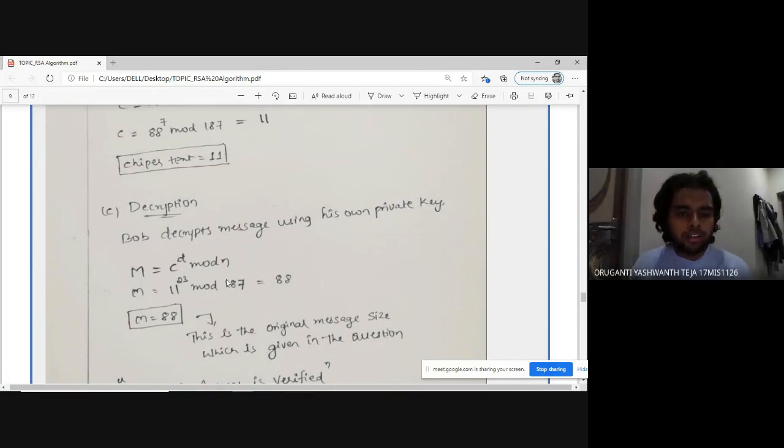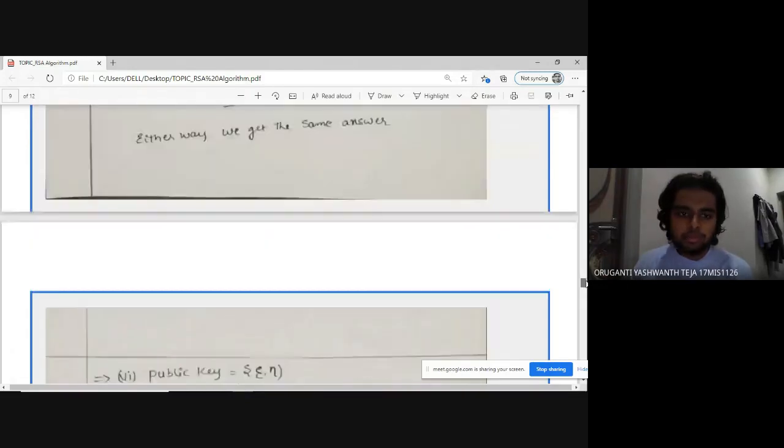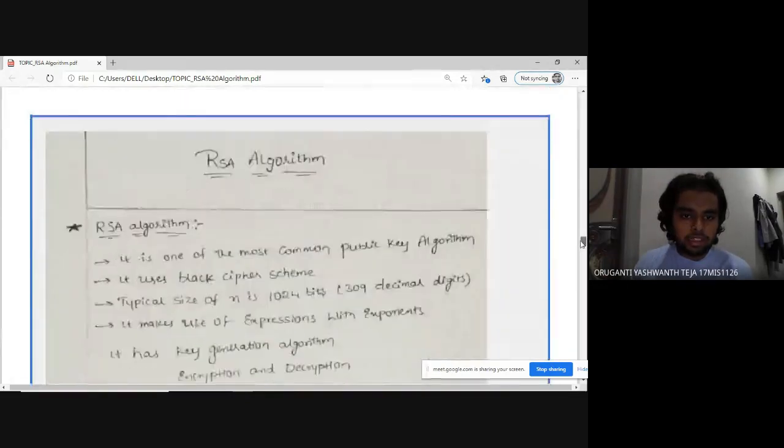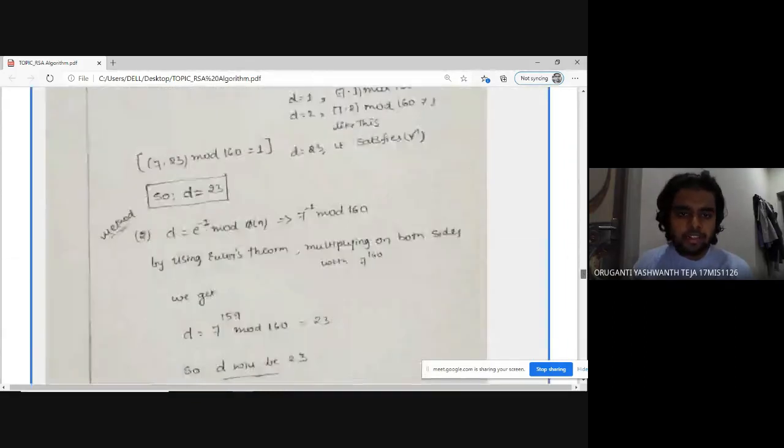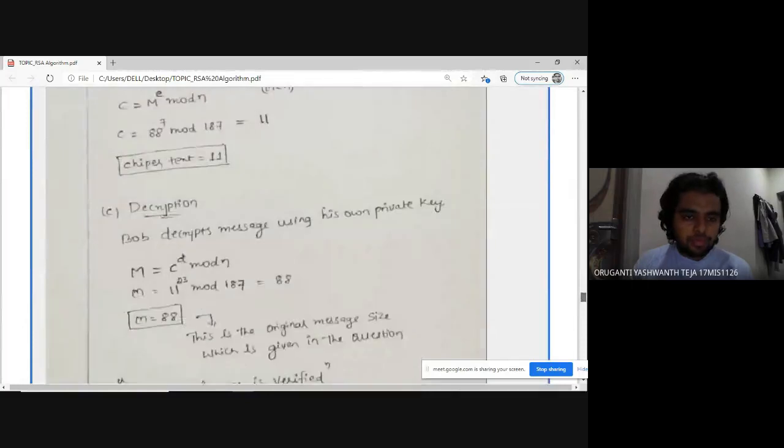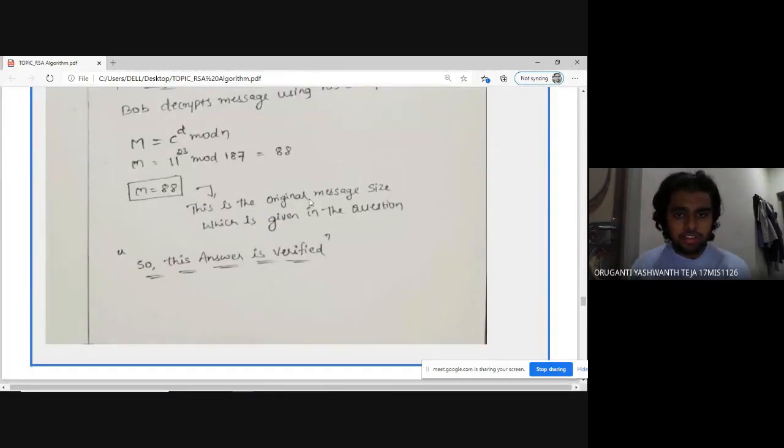If we substitute all these values, we'll get the value as 88. As you can see, the m value is 88 in this question. So this is satisfied. This is the original message size, m equals 88 in the given question. So this answer is verified.